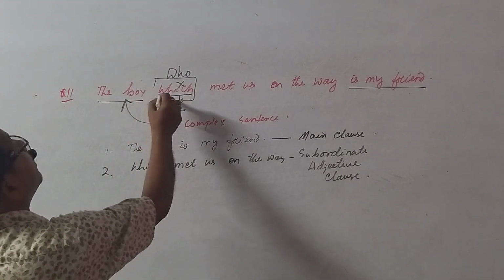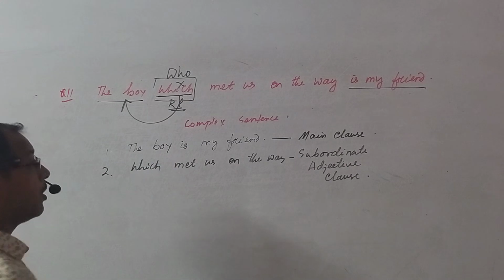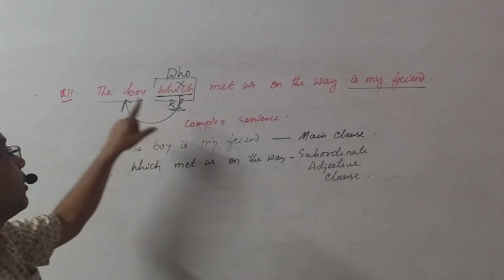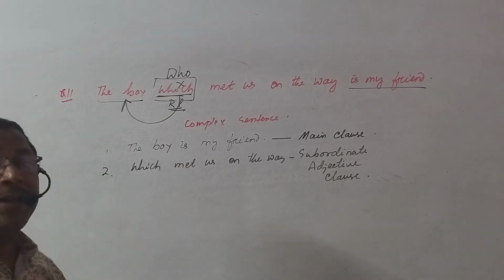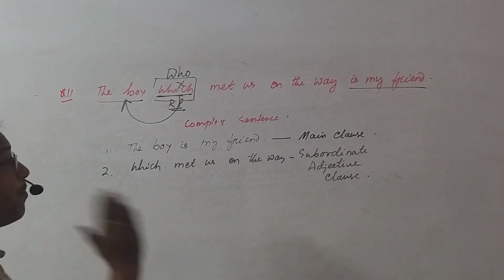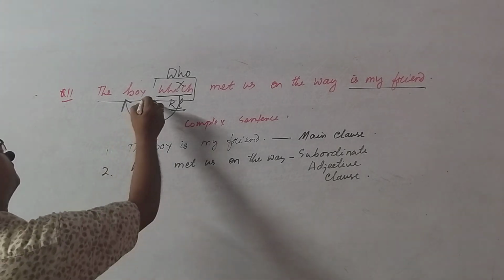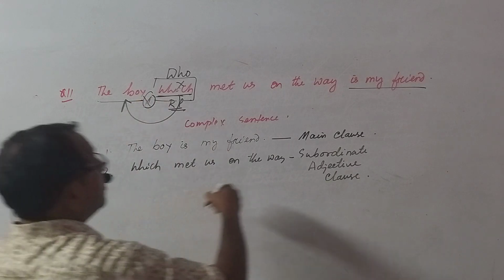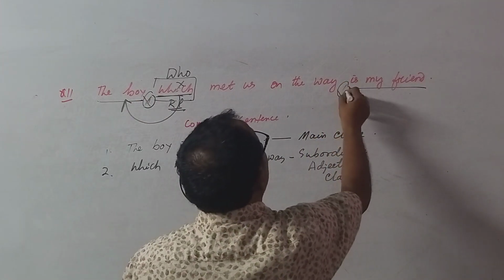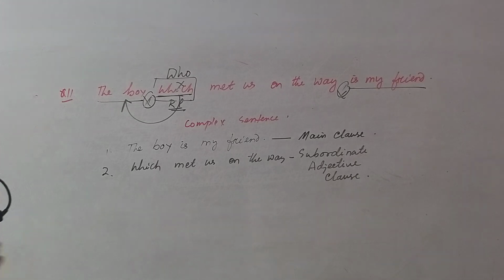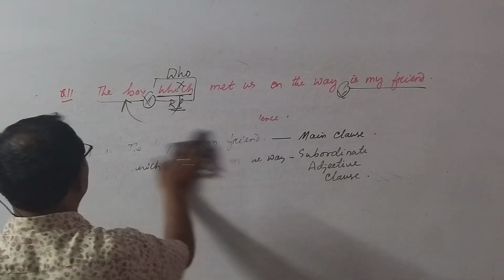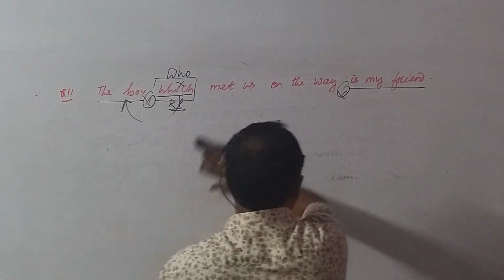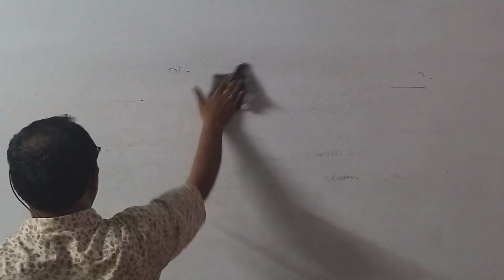When the relative clause is describing or defining the noun, it is a defining relative clause. A defining relative clause cannot take a comma here and cannot take a comma here. It is written without comma. Let us remember the thing. Defining relative clause and non-defining relative clause.